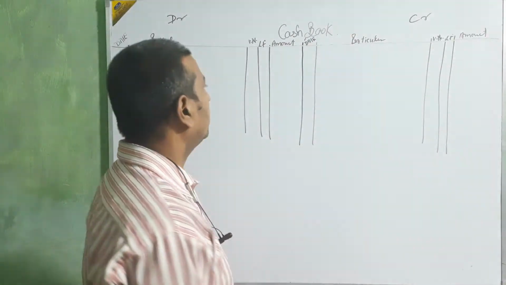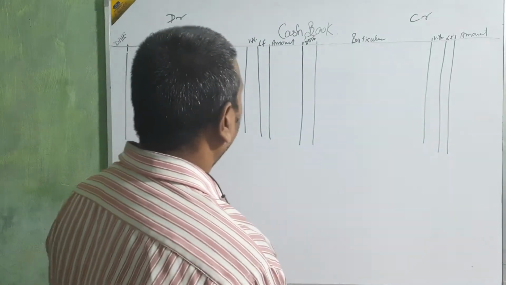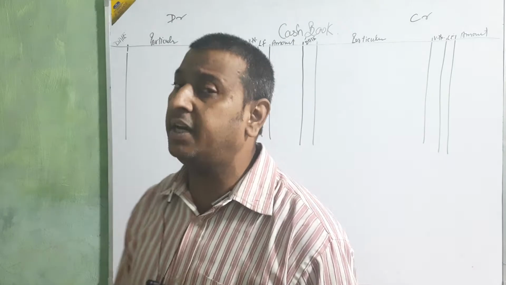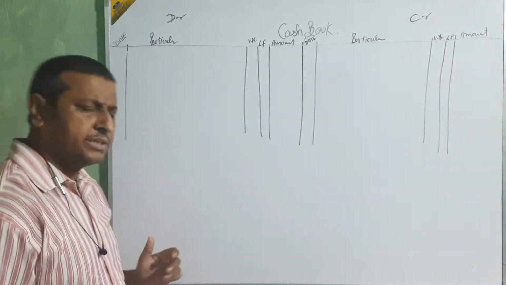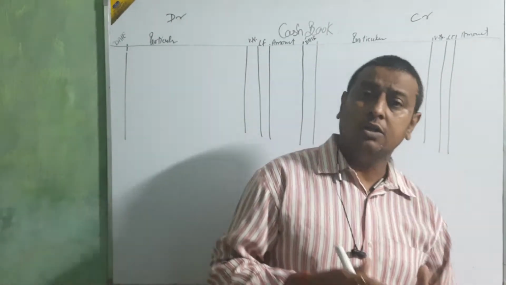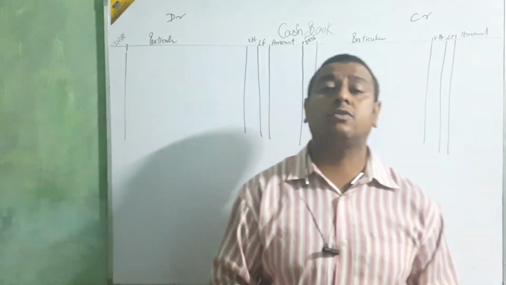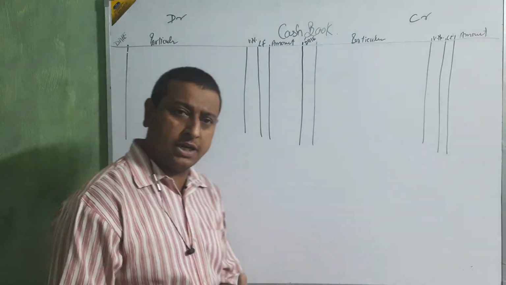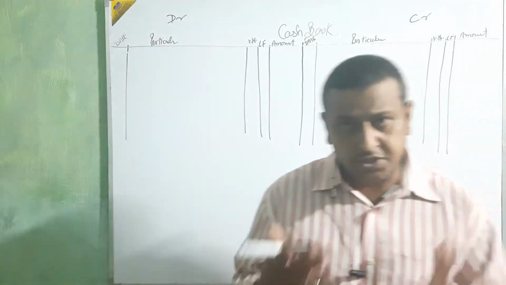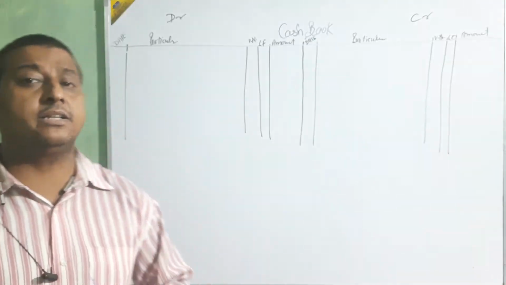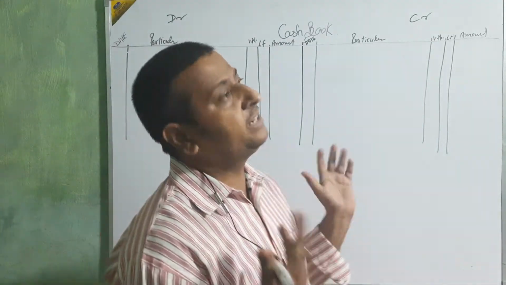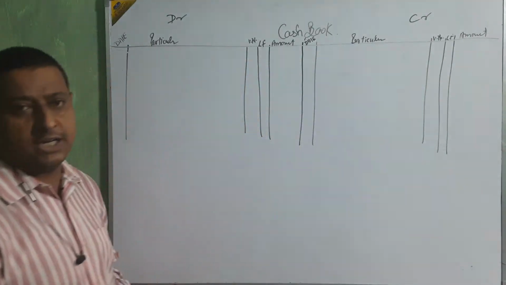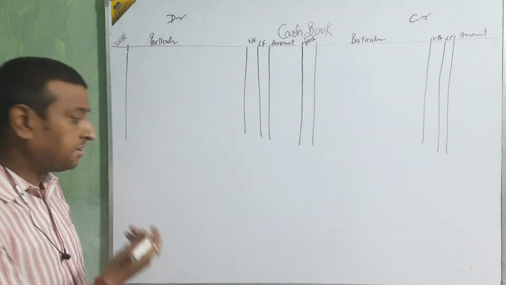Clear? Now we are talking about how we are going to present the entry in this cash book. Okay beta, we are going to follow the same system which we follow for posting in the ledger. If that account is debited, its opposite account will be debited. If that is credited, its opposite account will be credited. The same we are going to follow here. Just for that I am going to take some entries.